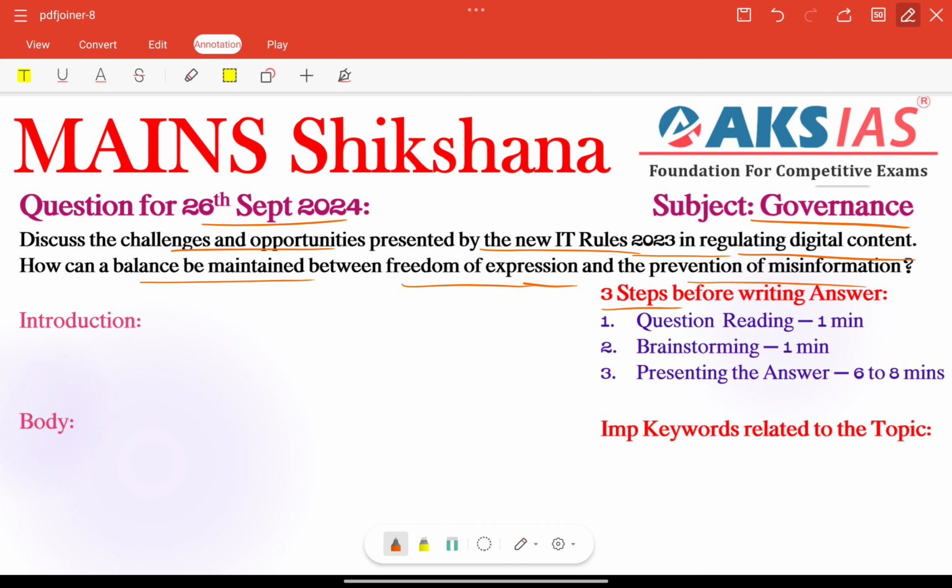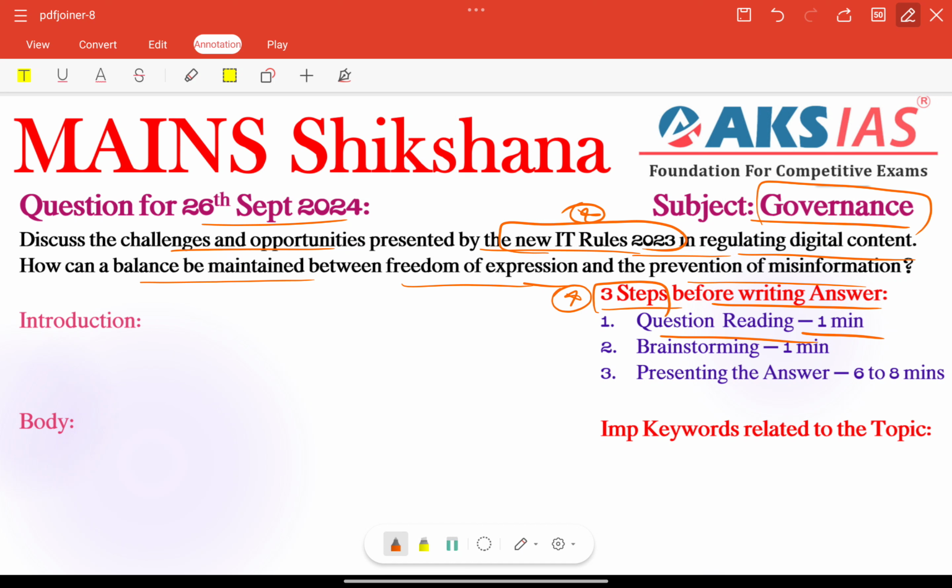Before going to write our answer, we need to follow our regular strategy, that is 3 steps before writing answer. First important thing is question reading. Within 1 minute we need to recall important question tags and keywords here we need to identify. So first important thing is what is the topic here? New IT rules recently amended, right? So very important topic. So regarding our governance topic and also science and technology related.